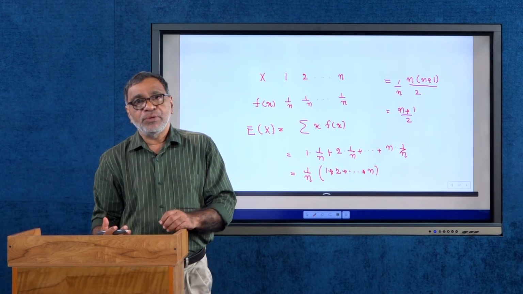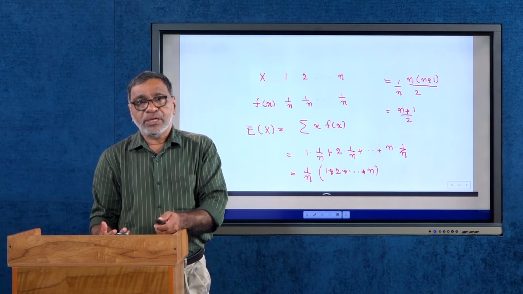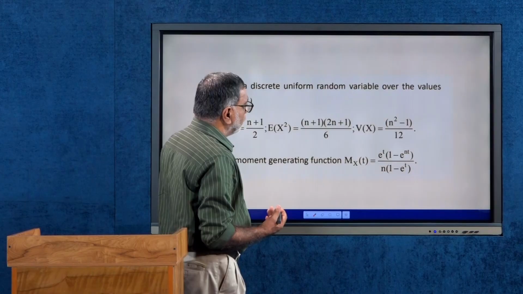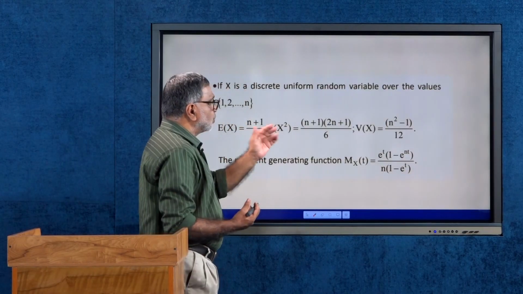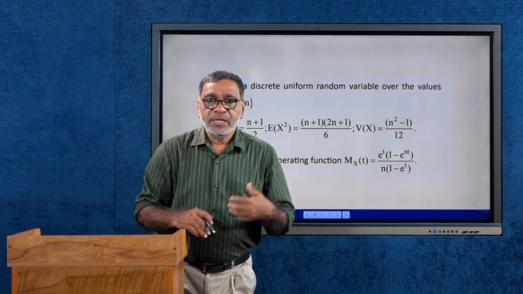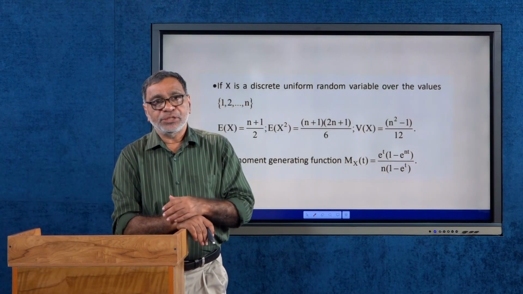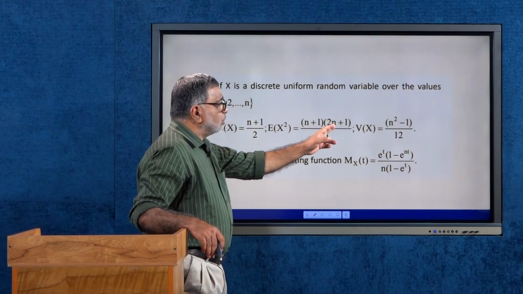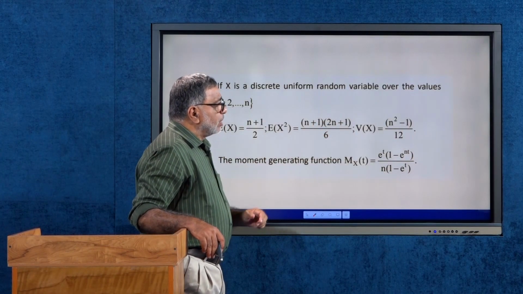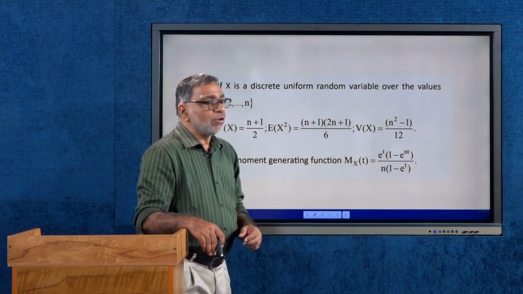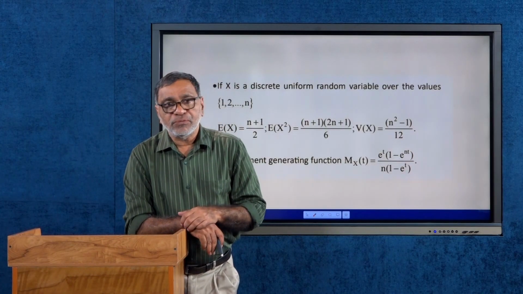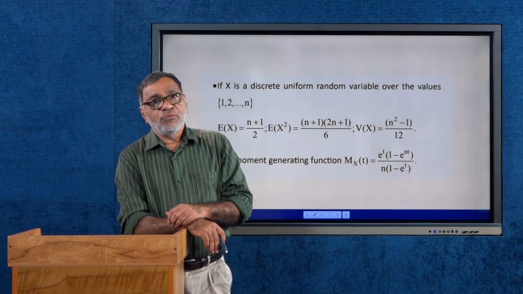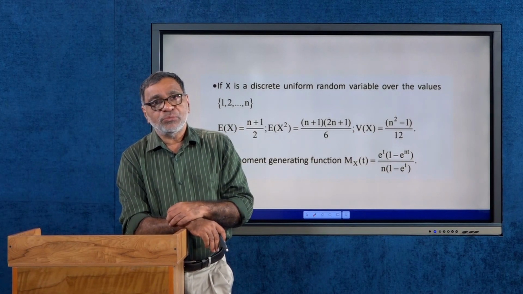Similarly, you can find the variance of X by finding the expectation of X square and using the formula for variance. The same way of calculation gives us expectation of X square equal to (n+1)(2n+1)/6, and using the formula variance of X is equal to expectation of X square minus expectation of X the whole square, you will get the variance as (n square minus 1)/12.